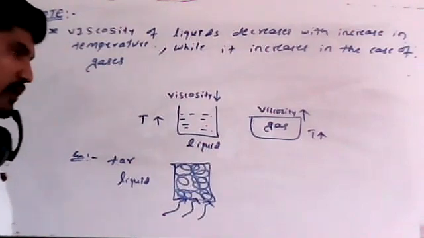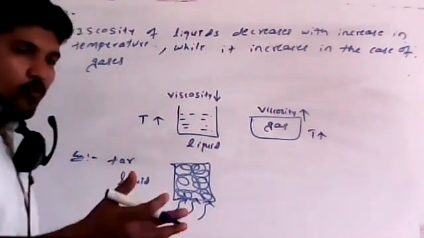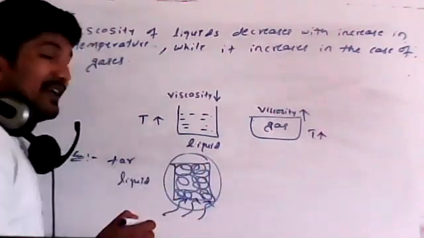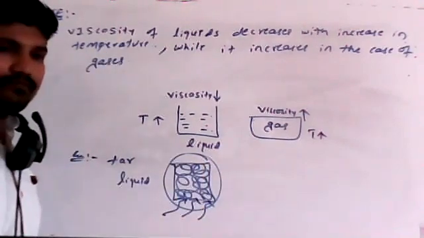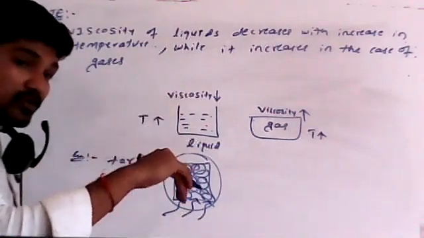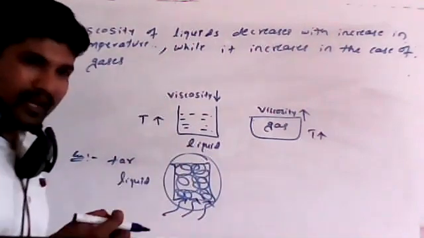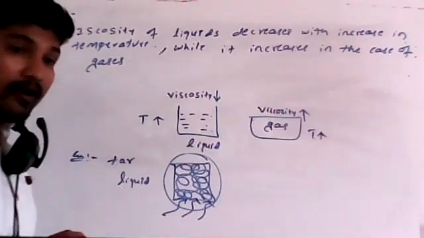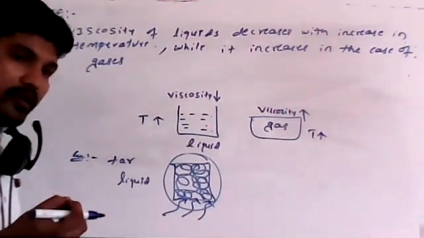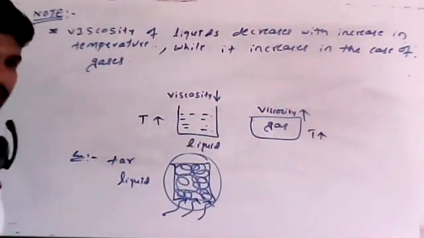So that's why, students, before using any tar while constructing a road, as you already know, you have to heat the tar. Why? Because as we increase the temperature, viscosity goes on decreasing, then it comes into liquid form, and only then will it stick or mix up in a good manner with the other materials.